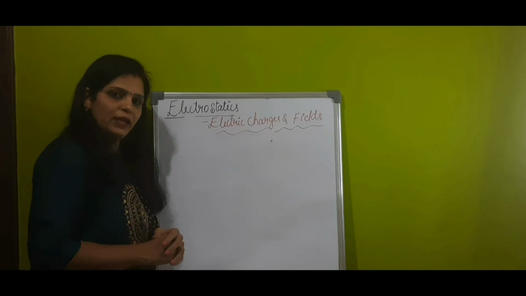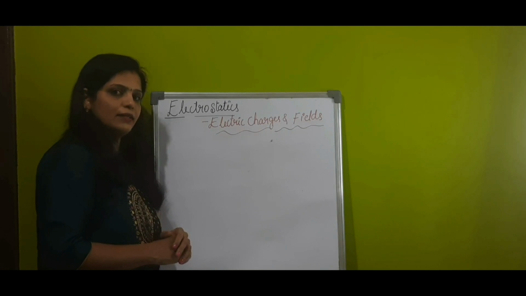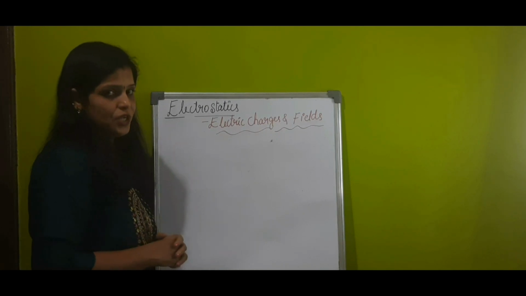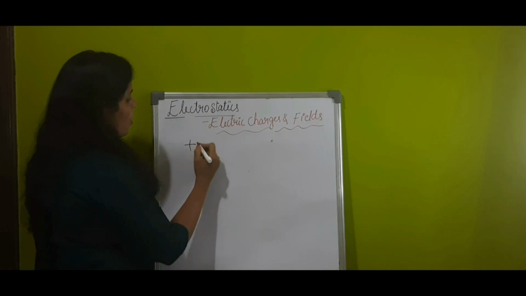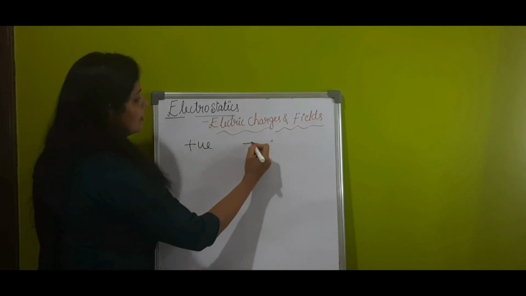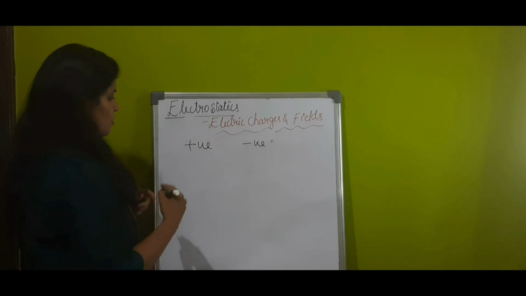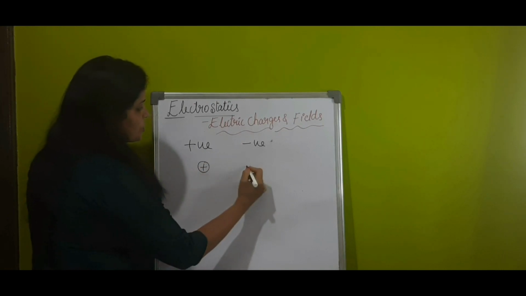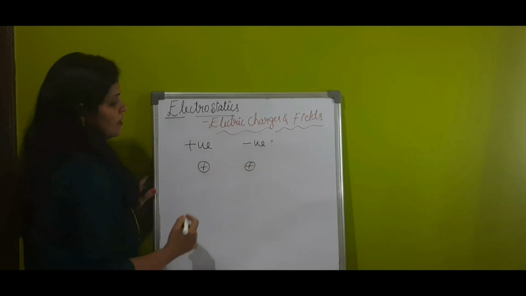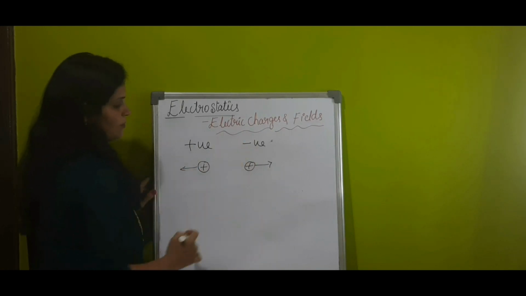After doing so many experiments with pairs of materials, it was observed that there are two kinds of charges, and Benjamin Franklin named them positive and negative charge. So it was observed that if there are two positive charges, these two charges always repel each other.